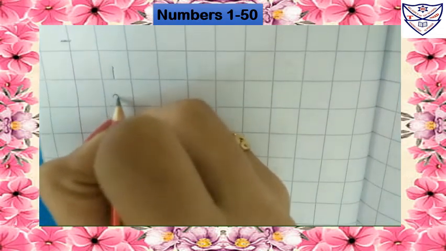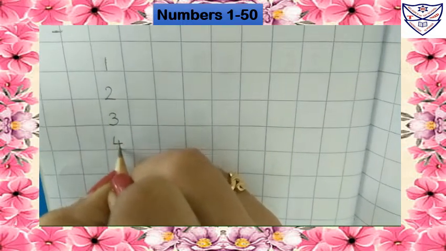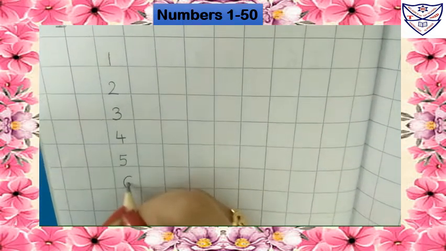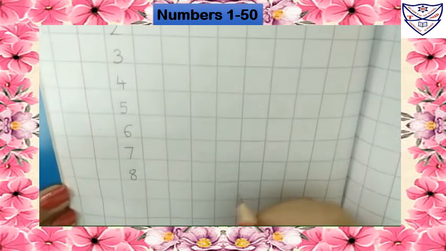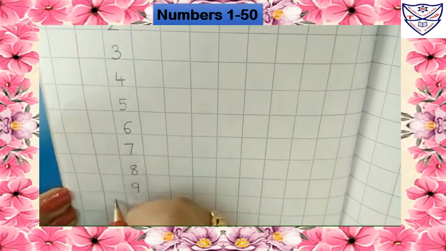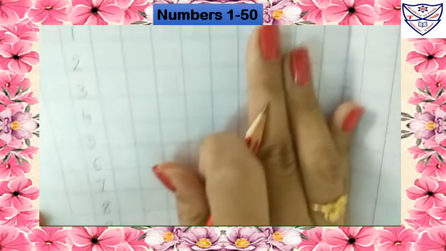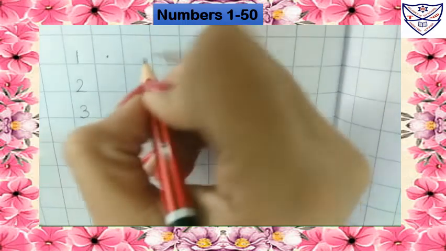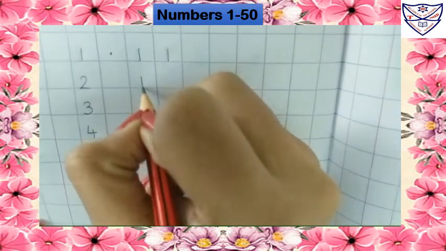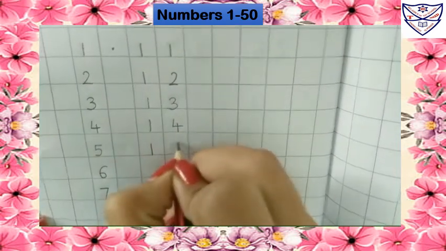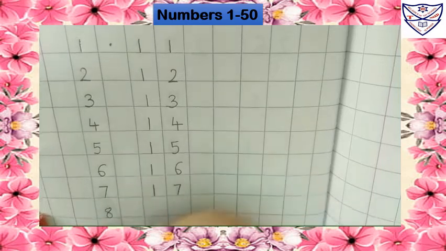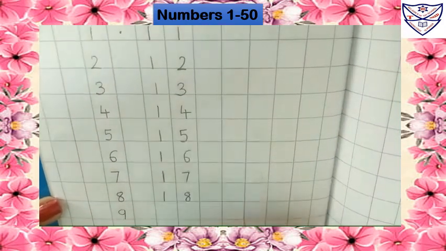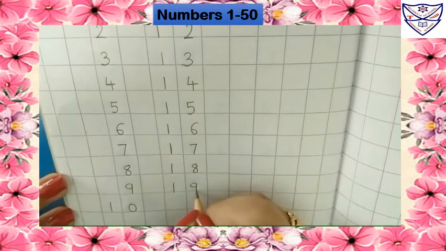1, 2, 3, 4, 5, 6, 7, 8, 9, 10. Now leave one line and write here 11, 12, 13, 14, 15, 16, 17, 18, 19, 20.